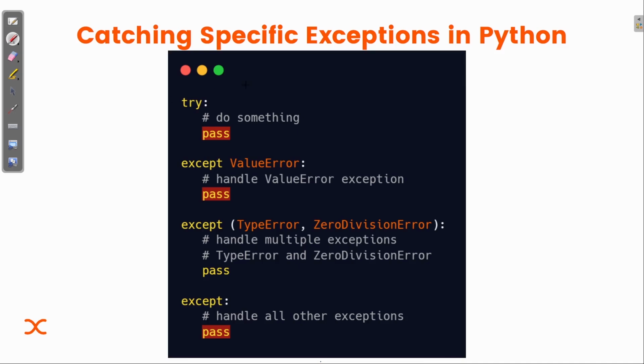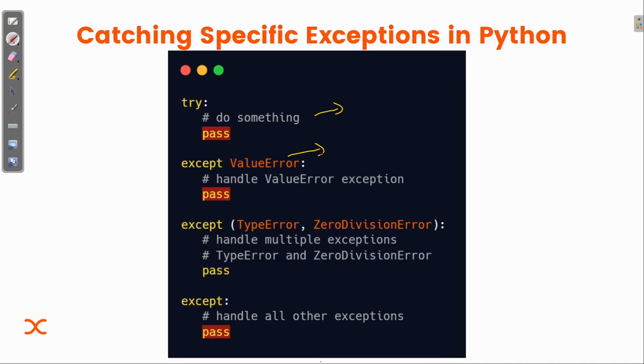How can we do that? Inside try, we can write the part of the code that can cause the problem. Then inside except, we can write the value error, or the type of error we are going to handle.